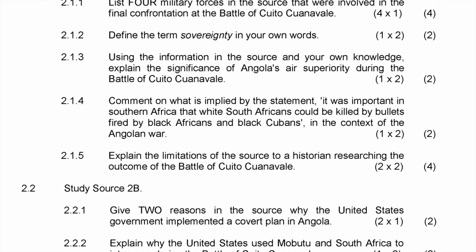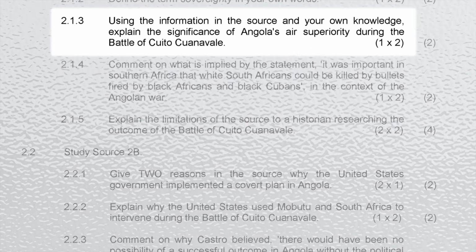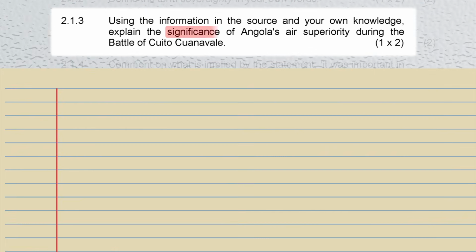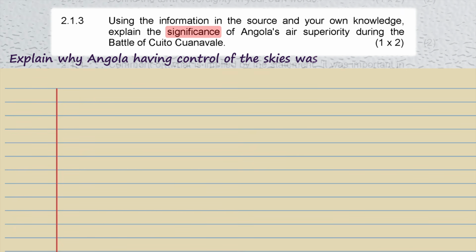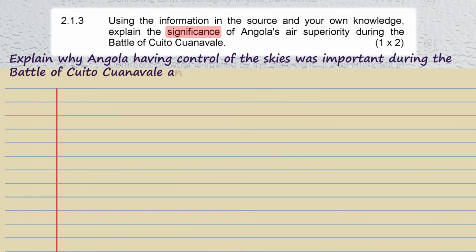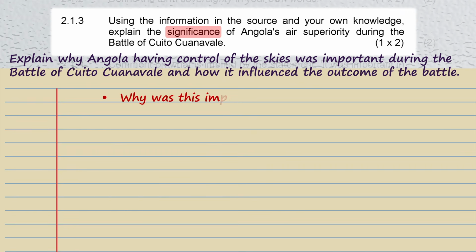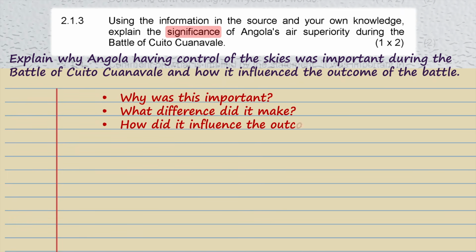First is question 2.1.3, which is asking you to explain the significance of Angola's air superiority during the Battle of Quito Cuanavale. The examiner is not asking you to define air superiority or simply say that Angola controlled the skies. You must explain why that mattered and how it influenced the battle. That is why the key word is significance. Ask yourself, why was this important? What difference did it make? How did it influence the outcome?